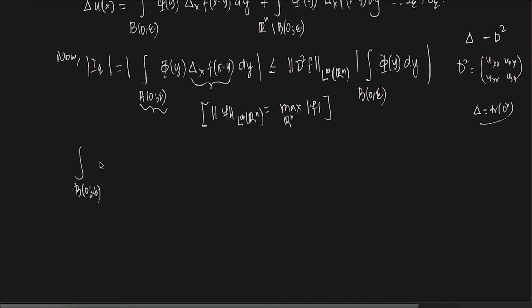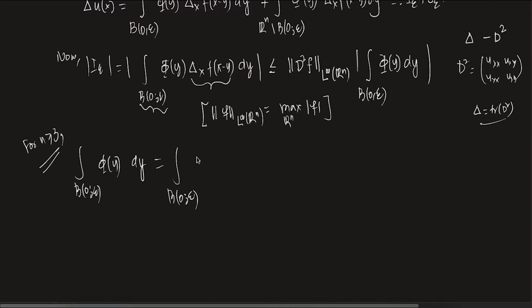b0 epsilon phi of y dy. Okay, so this is b0 epsilon. Okay, let's do it for n greater than or equal to 3. For n equals 2, I want you guys to check yourself.